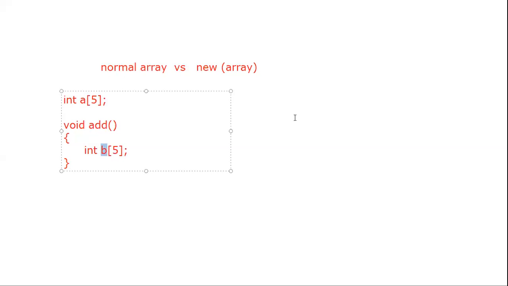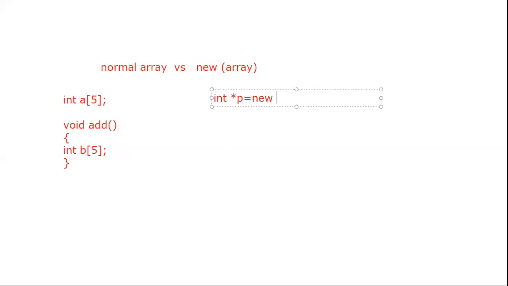Okay, but what happens with respect to the new keyword? Whatever array has been created using the new keyword, the scope of that particular pointer variable or the array of that pointer variable is throughout the program. So till you exit from that program, that pointer variable is available in your program, or up to when you delete that variable.